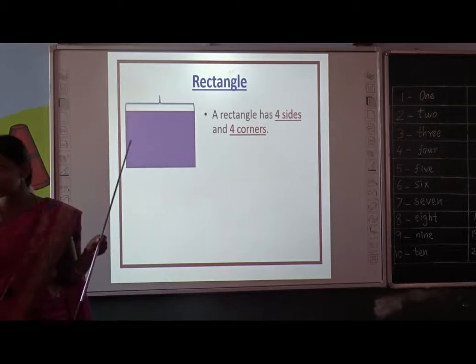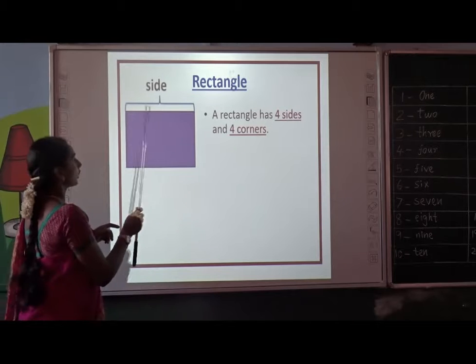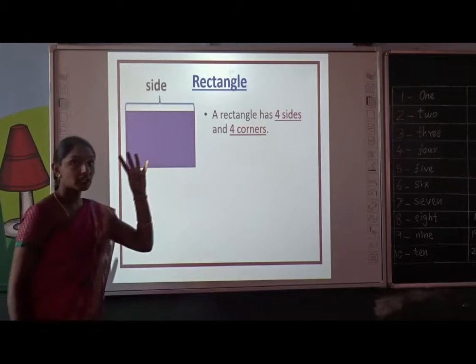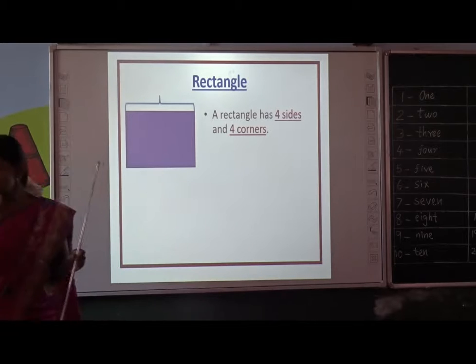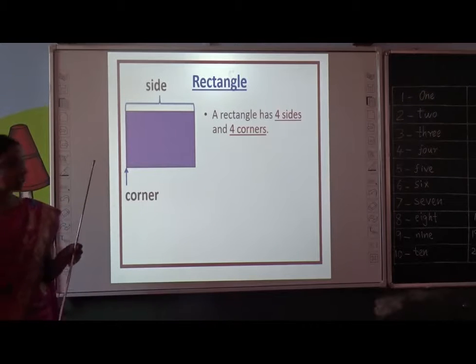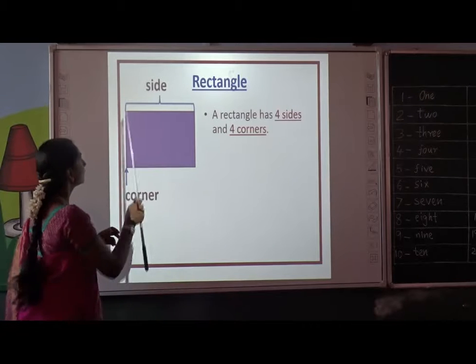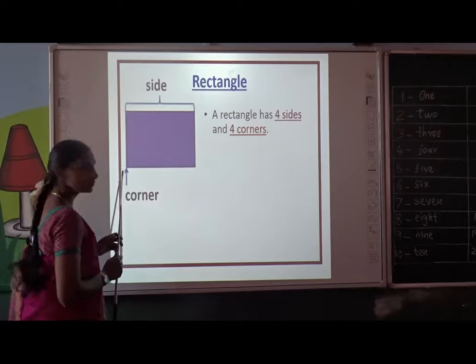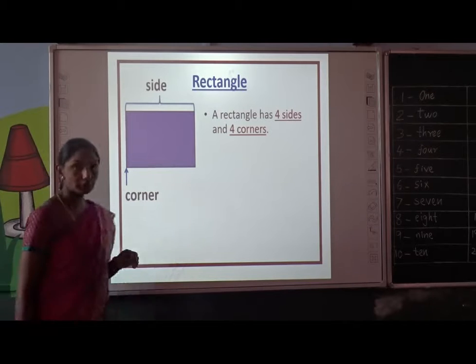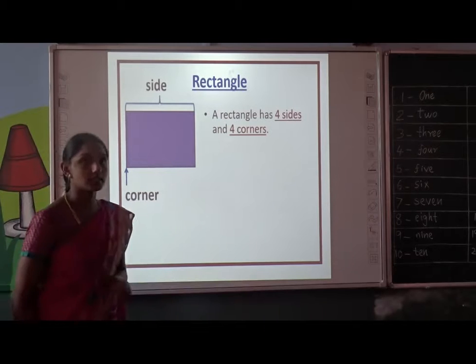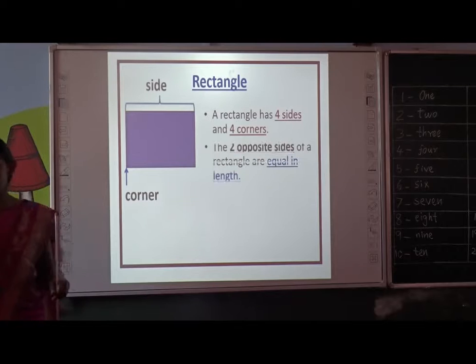What is called a side? See here, this line. 1, 2, 3, 4. A rectangle has 4 sides and 4 corners. What is called a corner? Can you tell me? A corner is a point where 2 sides meet. Is it clear? 1, 2, 3, 4. How many corners? 4 corners. Okay. Move to the next point.